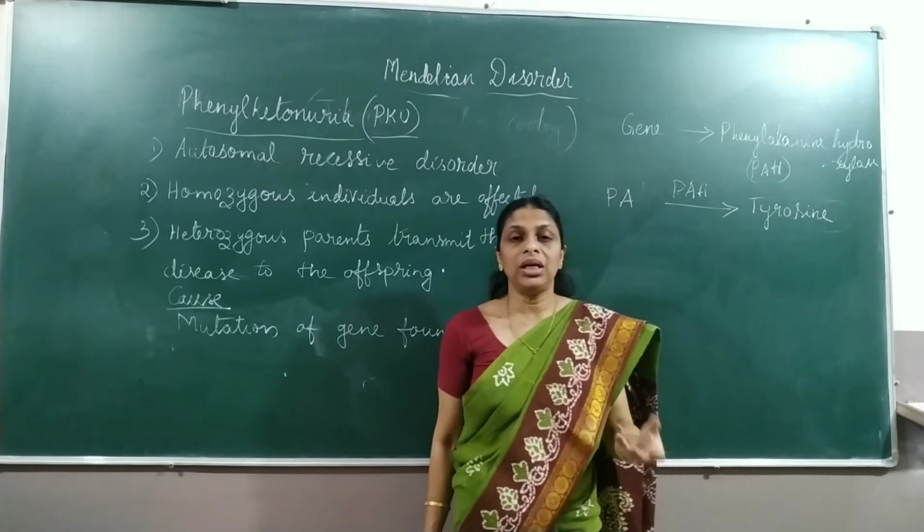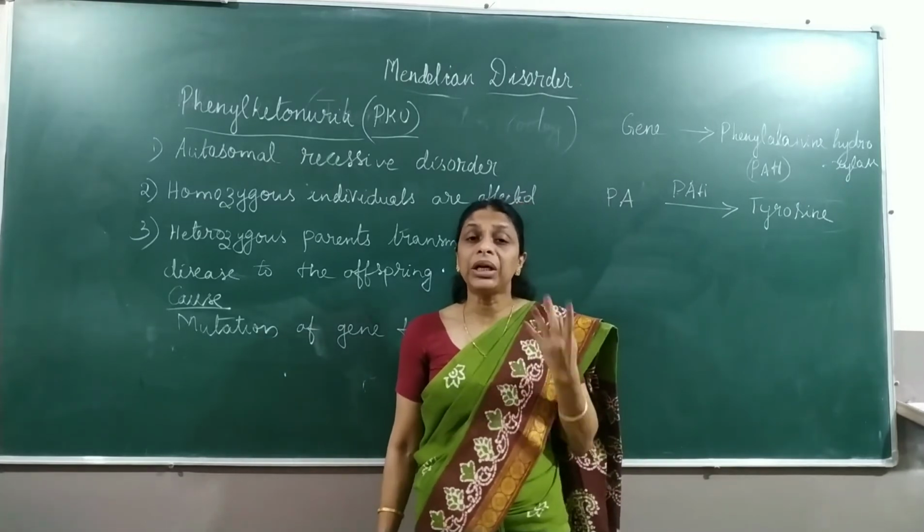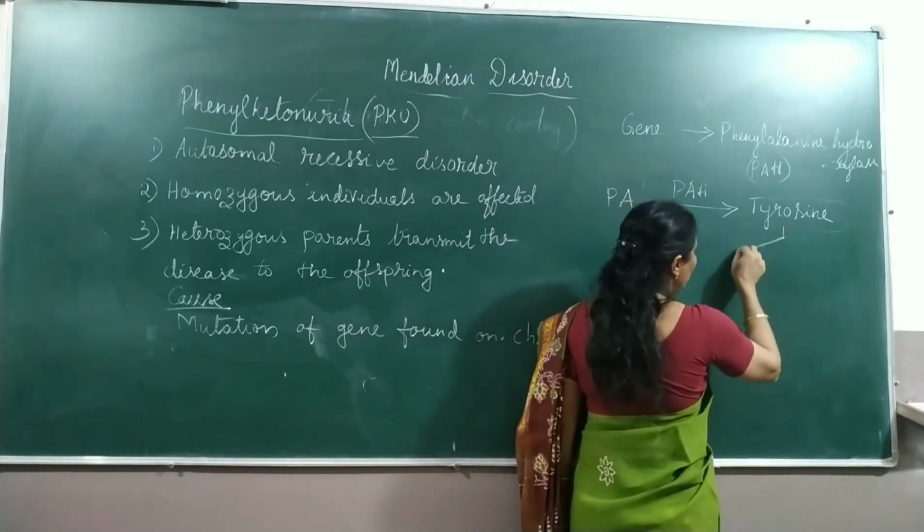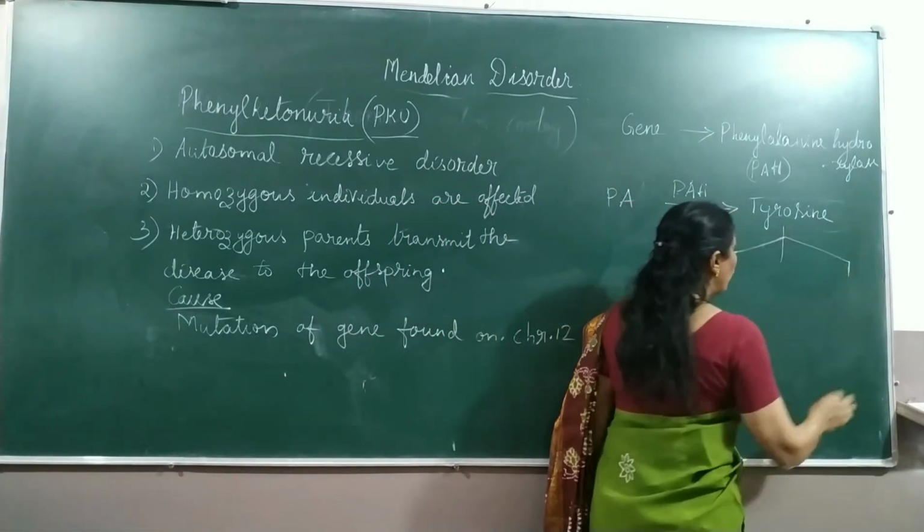Now, tyrosine is essential for what? It is the precursor of some of the chemicals like melanin. What is the function of melanin? It is responsible for pigmentation.